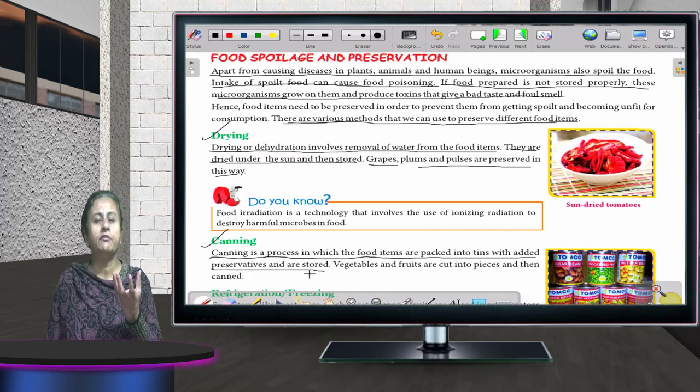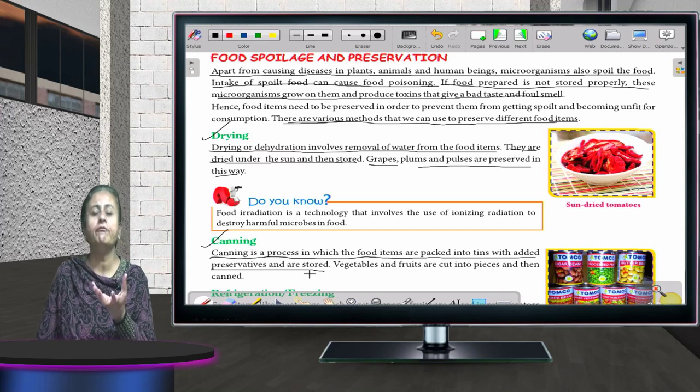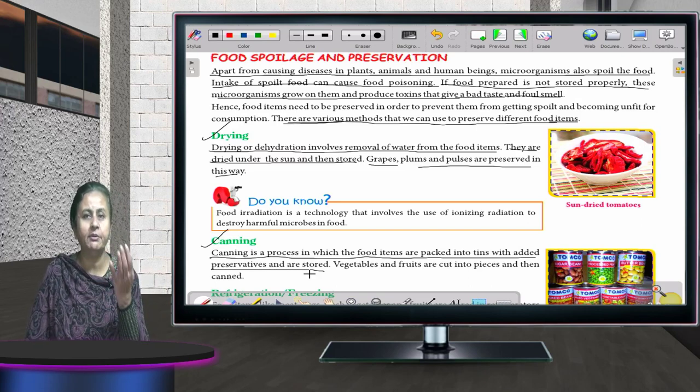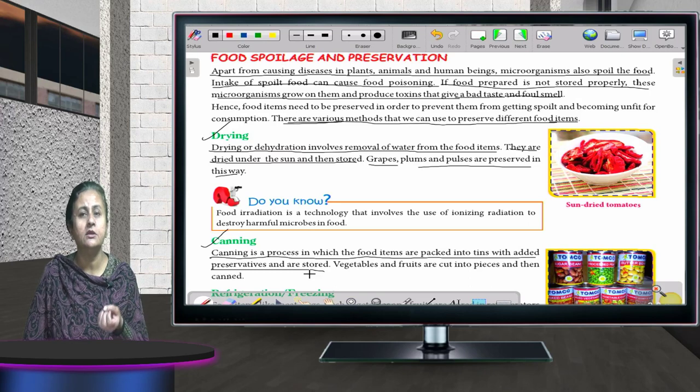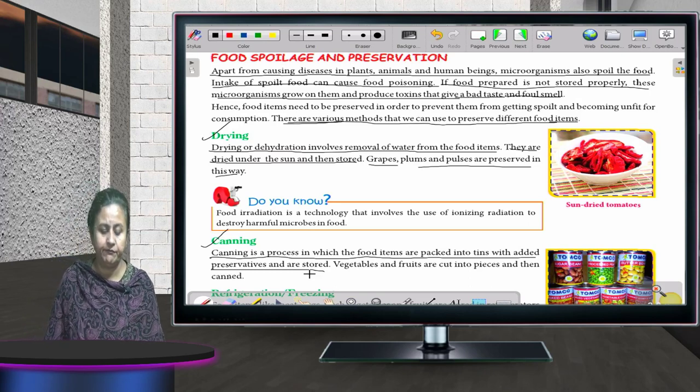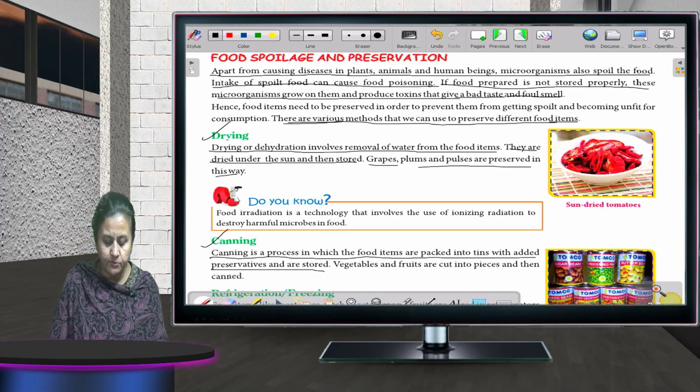What happens in drying? You were putting that food under the sun, and what was happening? The excess water was evaporated. But in canning, what are we doing? We are adding preservative to it. Okay, now the next one.